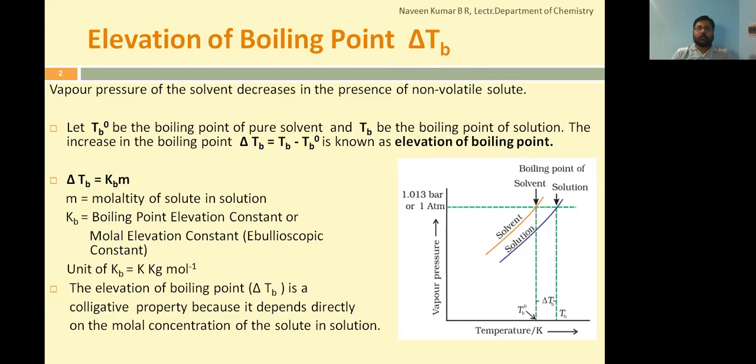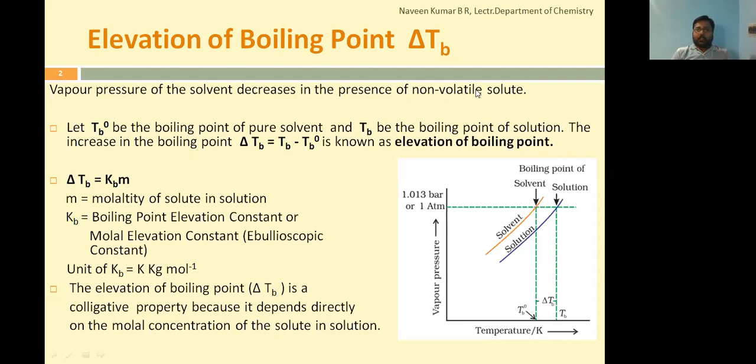We'll call that boiling point temperature of a volatile solvent, which is a low boiling point due to high vapor pressure, as TB naught. So TB naught indicates the boiling point temperature for the pure solvent.